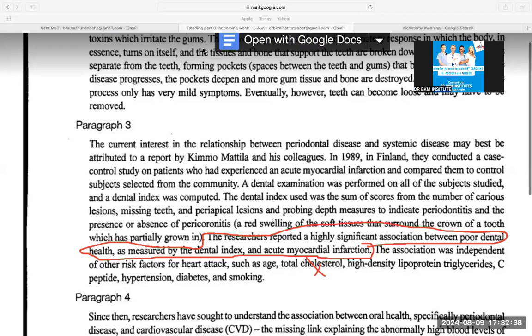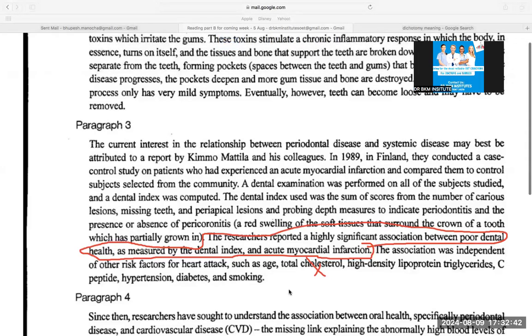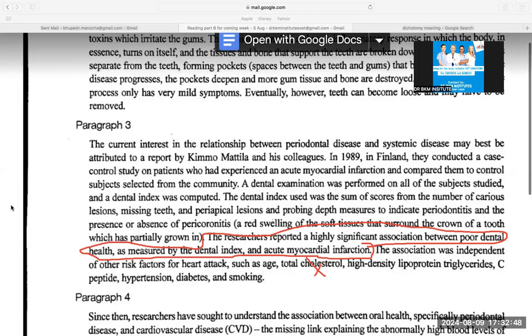Sometimes the last line will confuse you. The association was independent, so you will say, oh, it is still inconsequential. No, no, no. They are saying there is a strong association. So you focus on this line only. That is how you do OET reading to make your job easy.